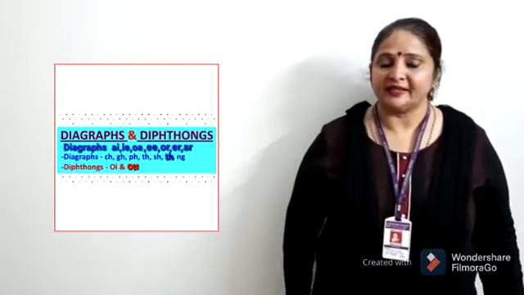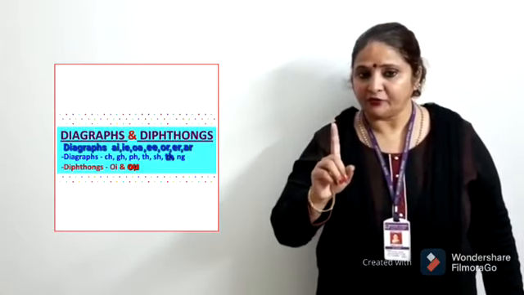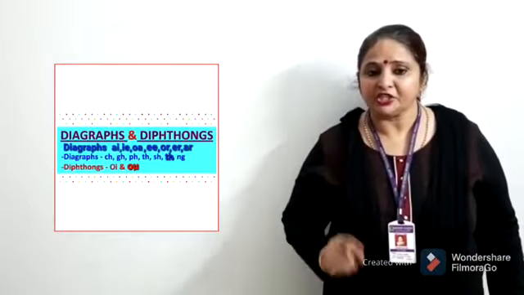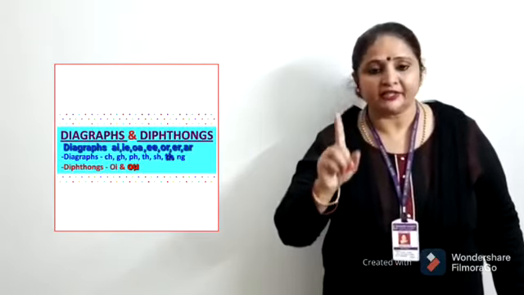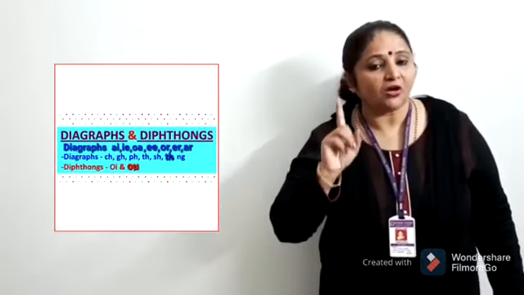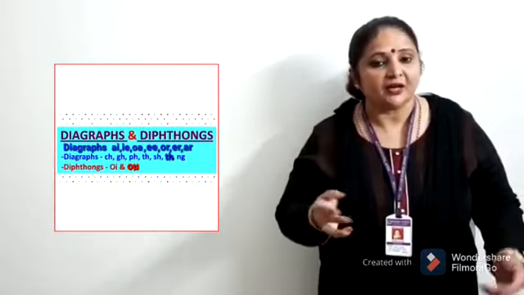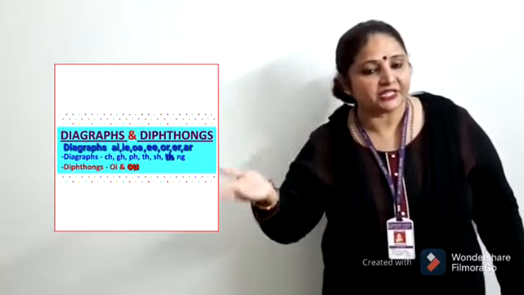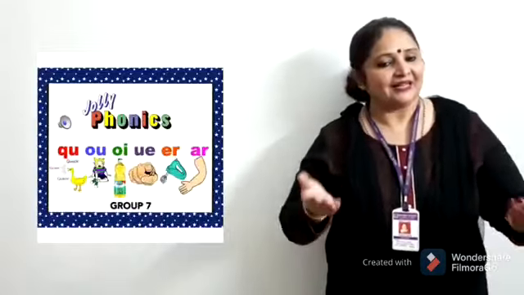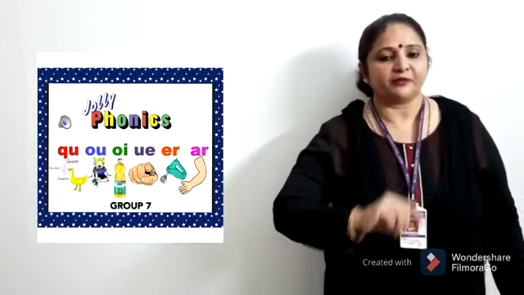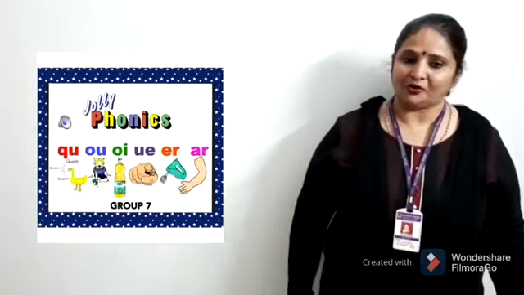The clear difference is that digraphs are letters and diphthongs are sounds. A digraph is two letters that spell one sound. Diphthongs are the combination of two different vowel sounds that come together to create a distinct new sound. A diphthong is a speech sound in which a first vowel sound glides into a second. A diphthong begins as one vowel sound and moves towards another. Let's start Group 7 for more information about digraphs and diphthongs.